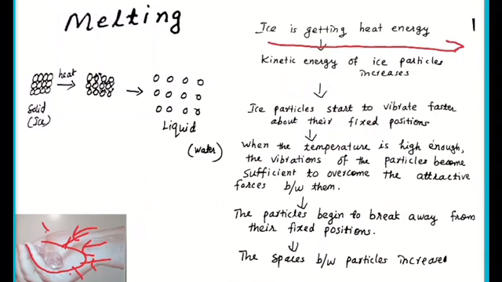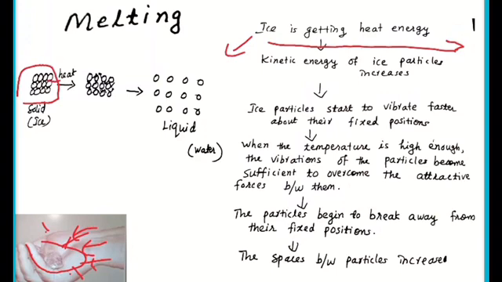And when ice is getting heat energy, we know that ice cubes are made up of small particles like this. And in this case, we know that ice is in the form of solid. Therefore, the particles inside the ice will be arranged closely packed like this. There will be less spaces and maximum force of attraction, and they will only vibrate. That means no more movements, only vibration.